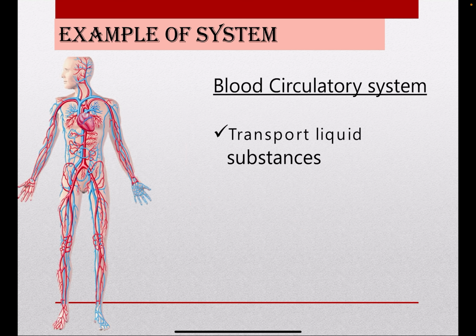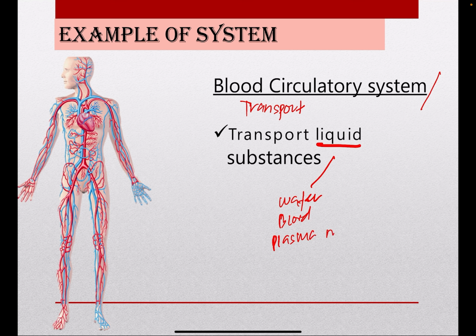Okay, blood circulatory system is also known as a transport system. Transport system is very important to transport liquid. Examples like water, blood, plasma, and many more. Okay, it will transport around the body.